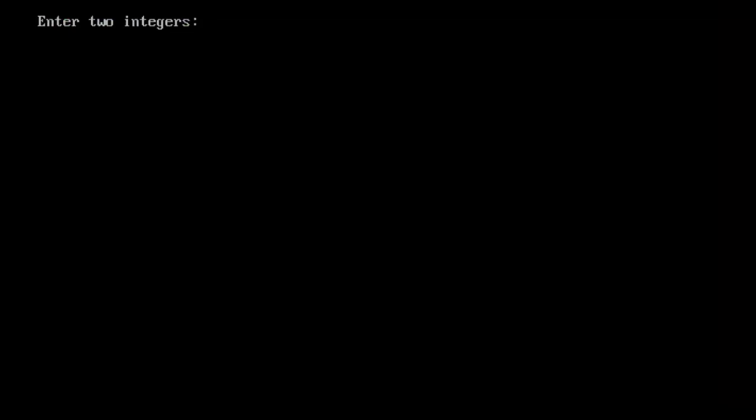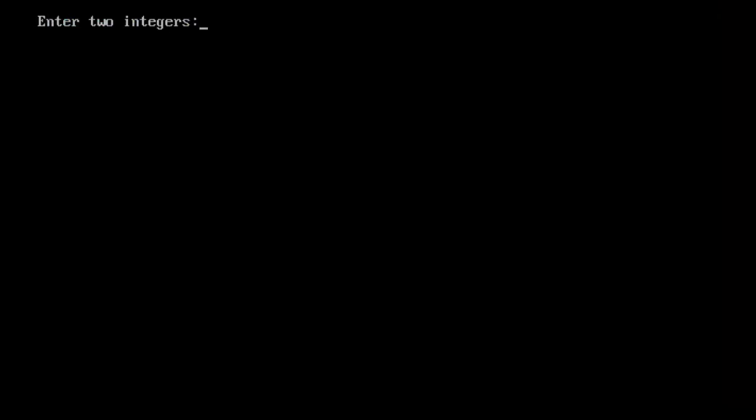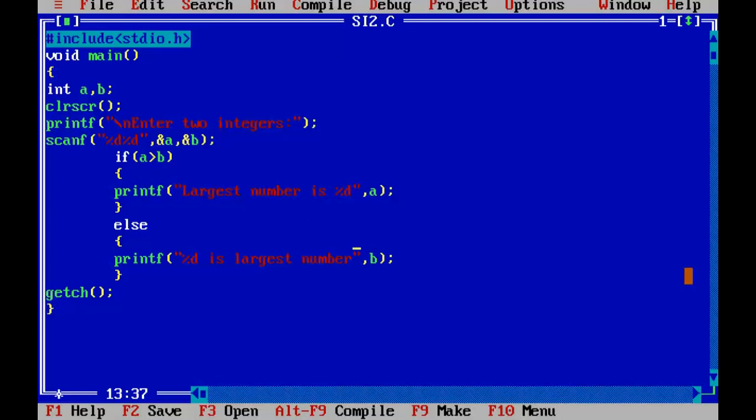Let us try it. 10 and 5, largest number is 10. Okay. Run it. 10 and 5 we entered now. 5 and 10. Okay. 10 is largest number. Okay, we changed the sentences. This one you have to change. I hope you understood. This is very simple program. I explain one more program to you.